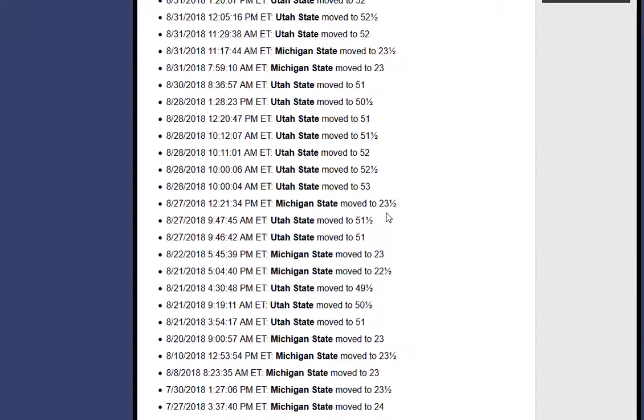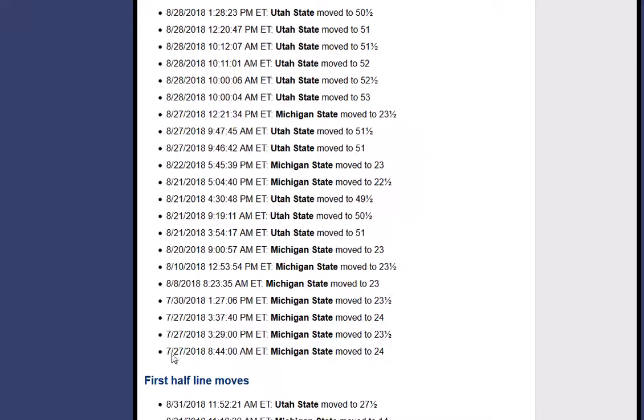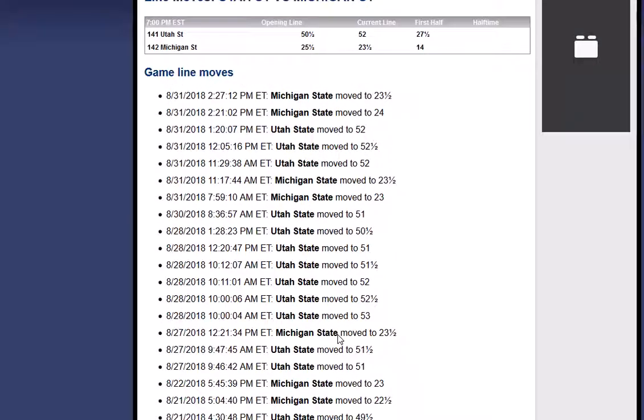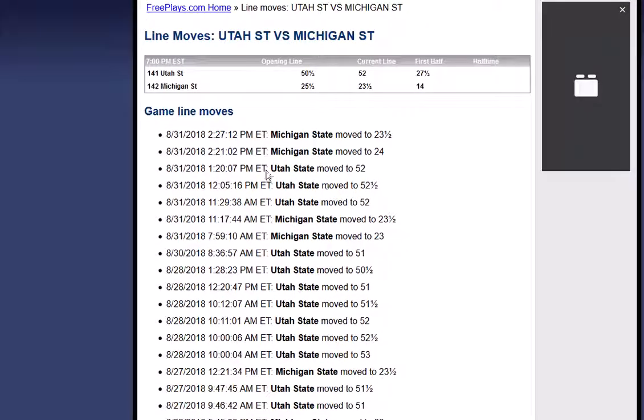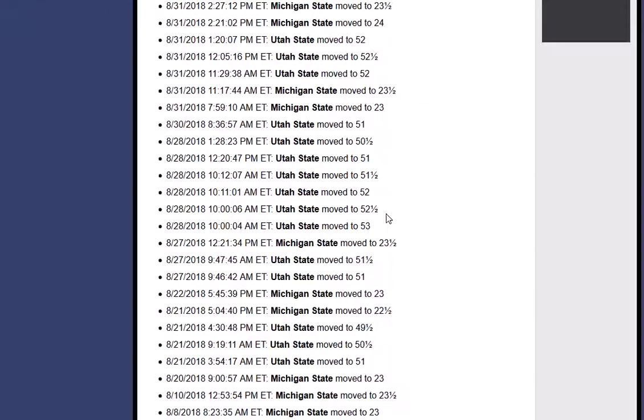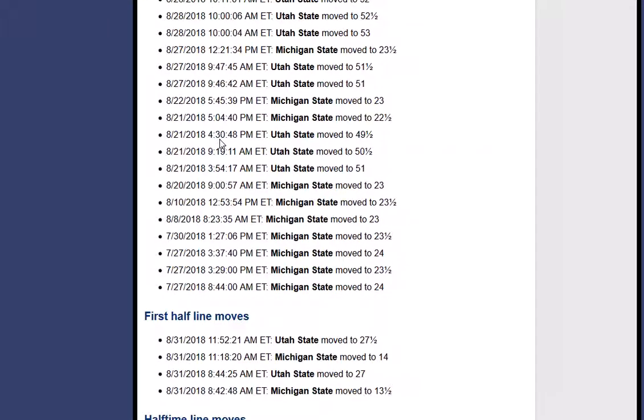Now, if you page all the way down, you will see that the line first came out on July 27th. Most lines come out once a week, but because this is week 1, they've been up for about a month or so. And these are all the moves over the last month or so on this game. Also here you see the total went to 52 at 1:20 p.m. Eastern Time here on August 31st. And you'll also find all the over-under moves for that game.